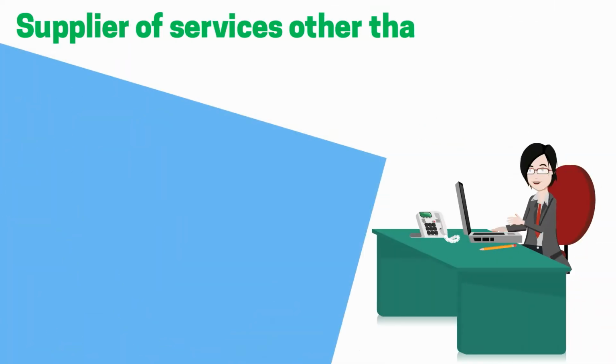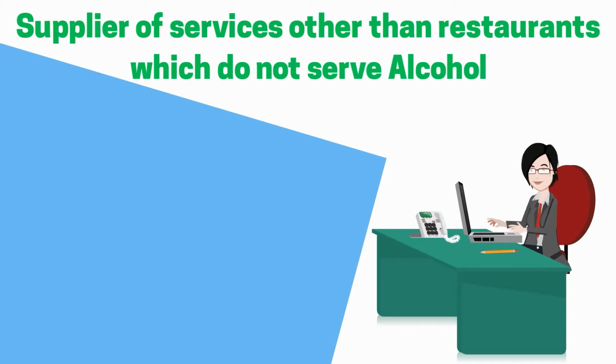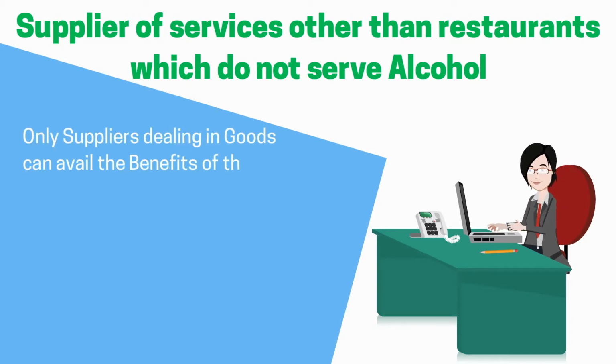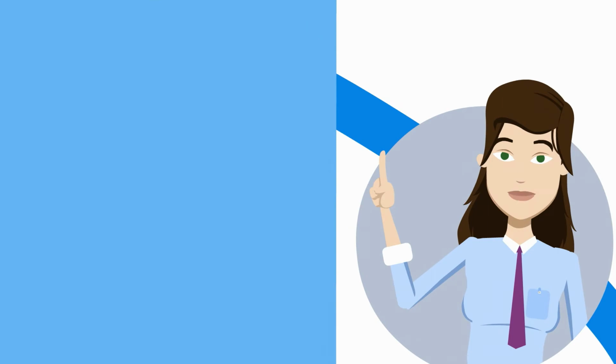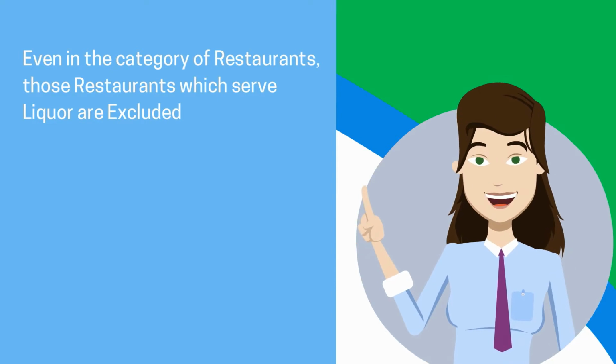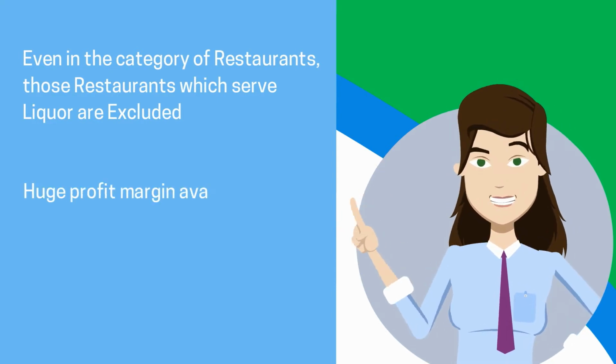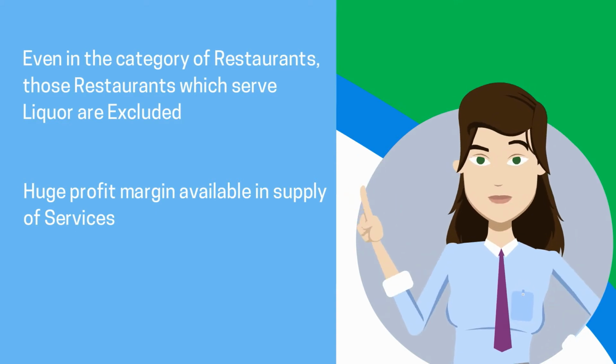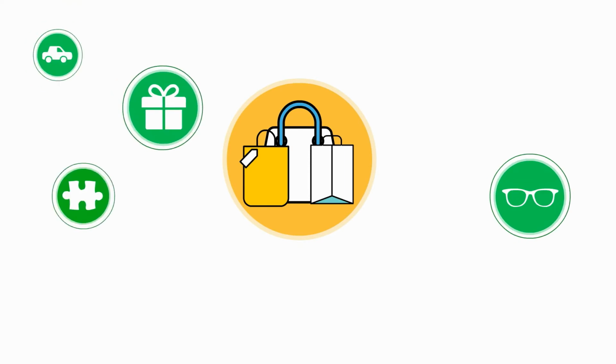Suppliers of services other than restaurants which do not serve alcohol. All the service providers except one are excluded from the purview of composition scheme. Only suppliers dealing in goods can avail the benefits of the scheme. Only service providers who are included are the ones involved in restaurant business. Even in the category of restaurants, those restaurants which serve liquor are excluded. Main reason for such exclusion might be the huge profit margin available in supply of services. Margin of value addition in case of services is very high. This means that service providers are already earning huge profits, therefore providing them with additional benefits under the composition scheme beats the purpose it was introduced for.